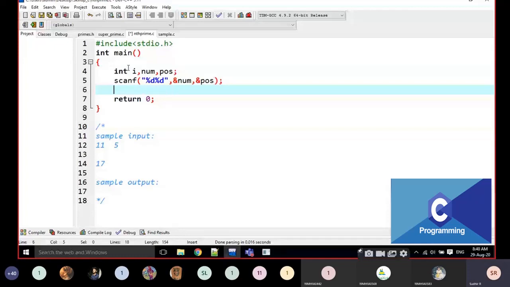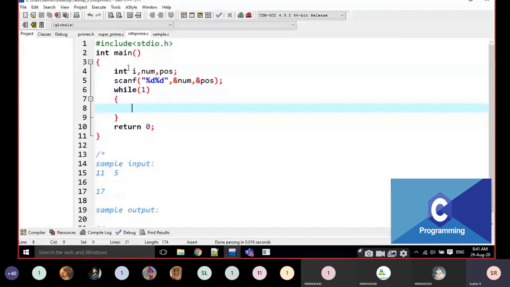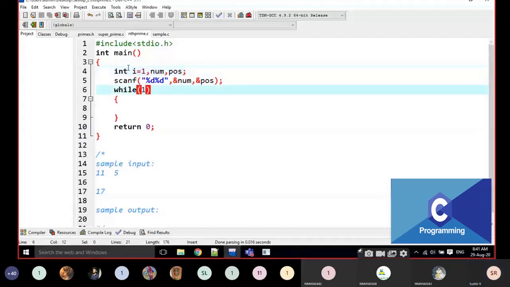I don't know exactly. While true here. Why am I taking a while loop instead of a for loop? I don't know exactly where the number is going to turn into a prime number, right? That's why I am going for a while loop here. I am going to take the i value as 1 here. i is 1. There I am going to stop when i is less than or equal to position.